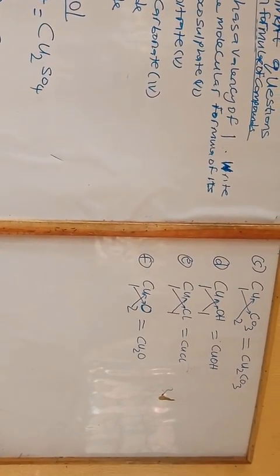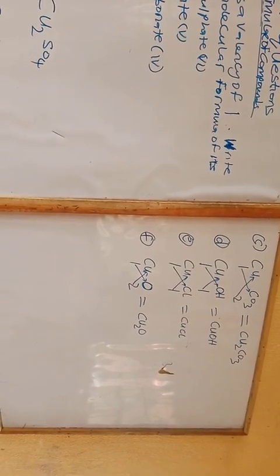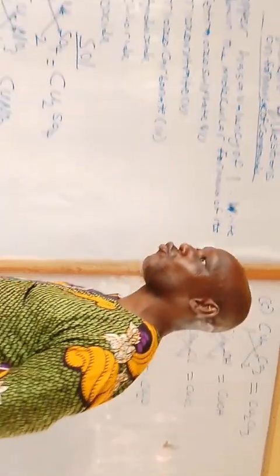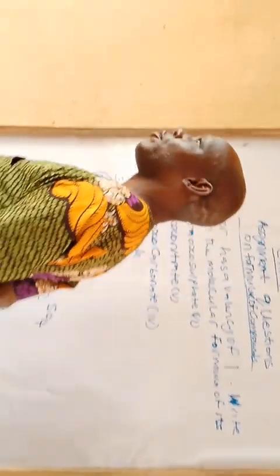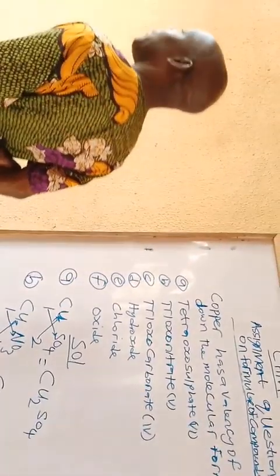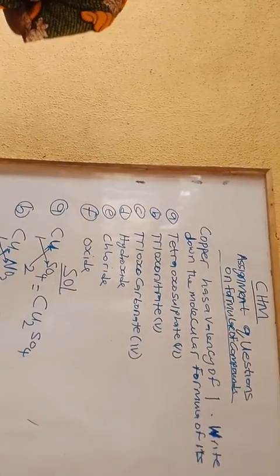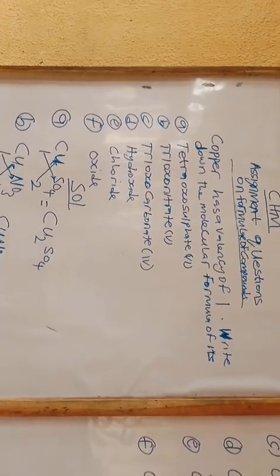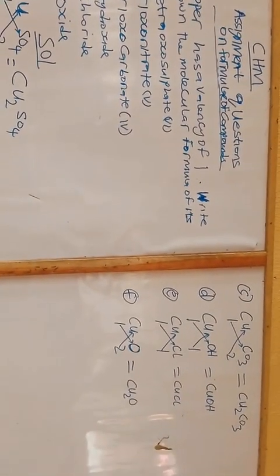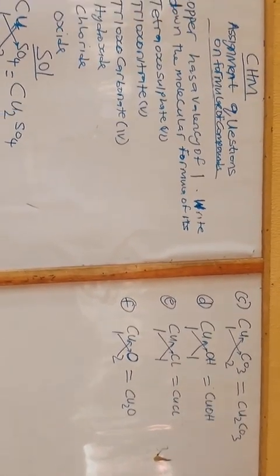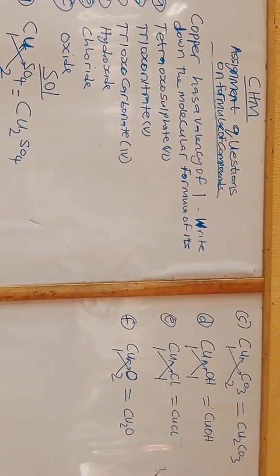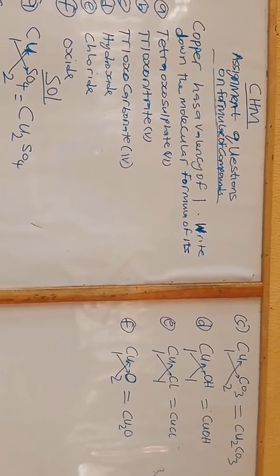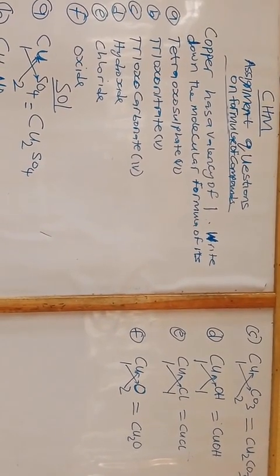Copper 1 oxide. All these are foundational things every student is expected to know. Every student who wants to become a champion in chemistry. All these are foundations which every student should have built before going further in the course. So I believe that everything we discussed now is well understood.